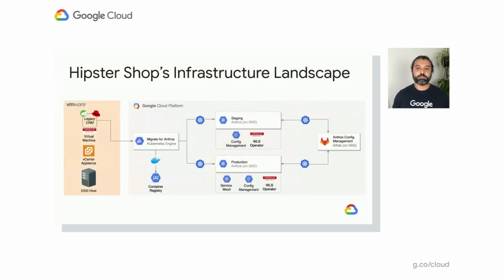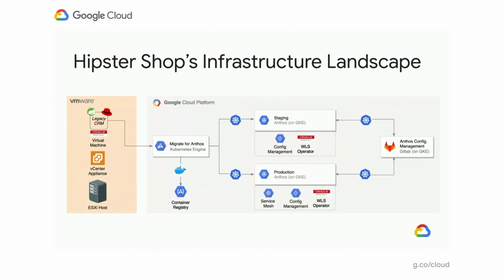All right, so let's recap real quick. The first thing, we identified the VM running in a virtual machine on the left-hand side. We took a WebLogic server. The first thing we want to do is migrate it to Anthos, so uplift the platform. We did that using Migrate for Anthos. We made the VM much more lightweight by excluding some of those files and folders that Harish talked about before. And then we deployed that to a staging cluster inside of GKE. Now we can start using benefits of ASM and such.